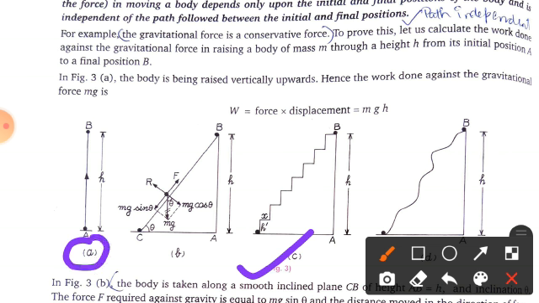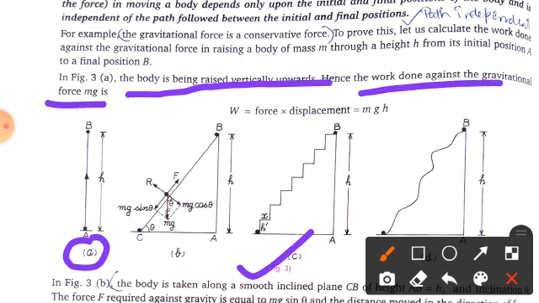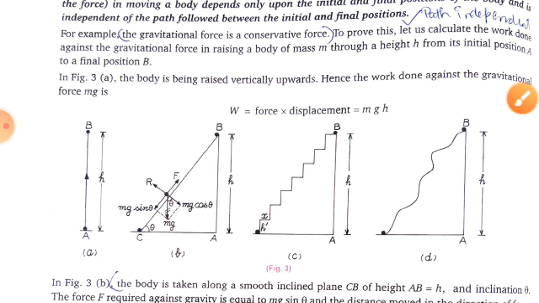From the figure, you can see figure 3A. The body is being raised vertically upward, hence the work done against the gravitational force is how much? mgh. Clear? You can write this formula by using work done equals force into displacement. So force is equal to how much? mg, and the displacement of the body in the upward direction is how much? h.